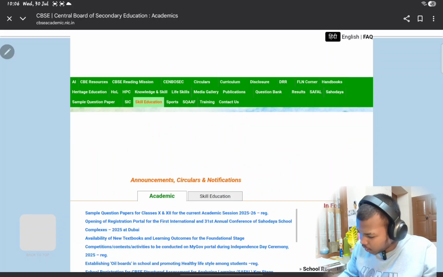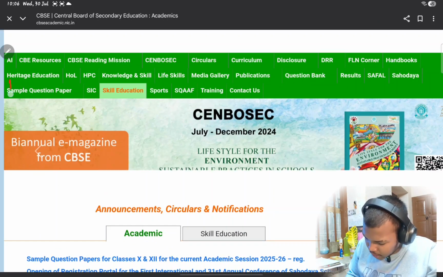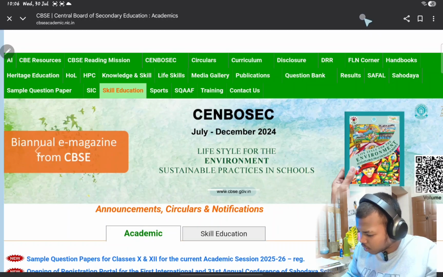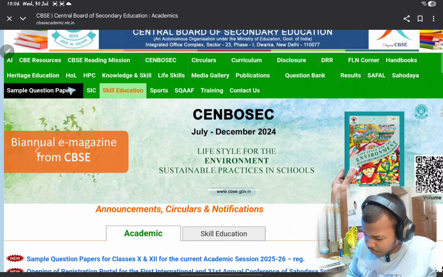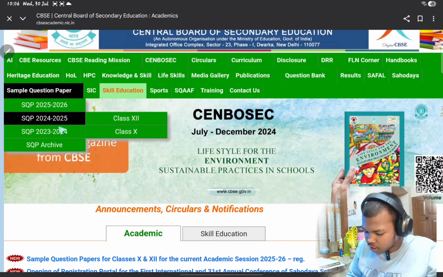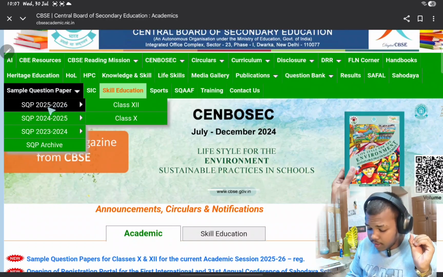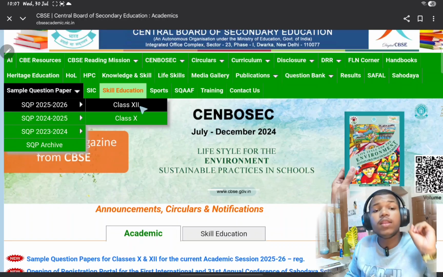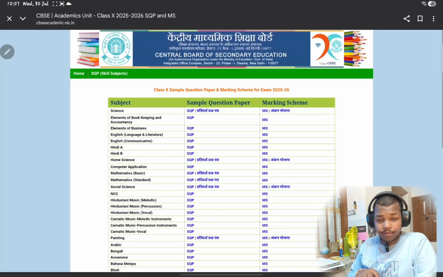So now here let me zoom in. Yes, so now here you can see that sample paper, that is sample question paper over here. Okay, let us click this one and let's see what is there. So after clicking here you can see the previous question papers, sample question papers also. Now but the recent one we need, that is SQP 2025-26. Okay, so for both class 12th and 10th it has been released. So let me click class 10th.